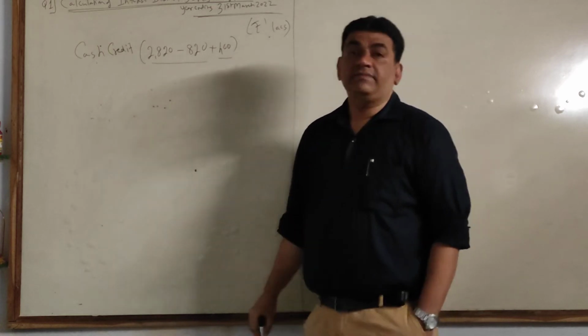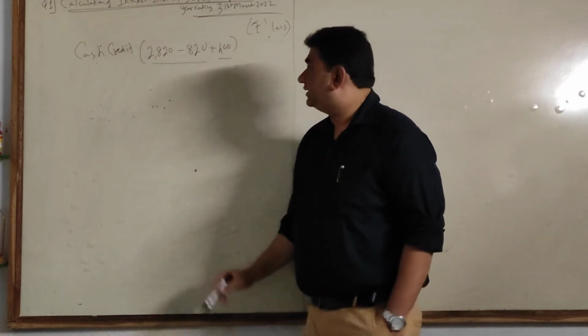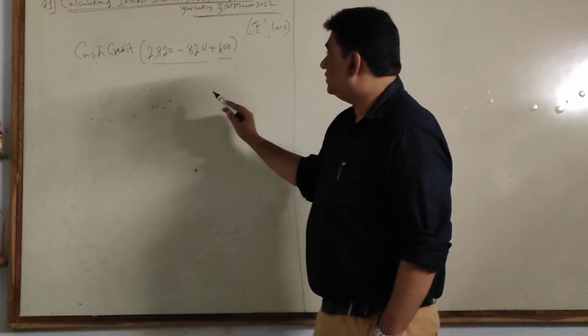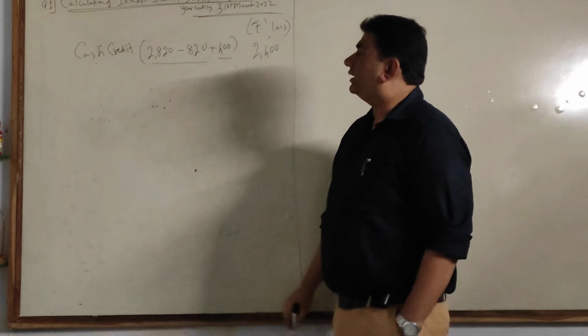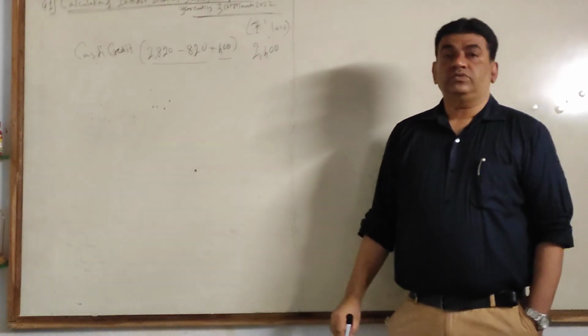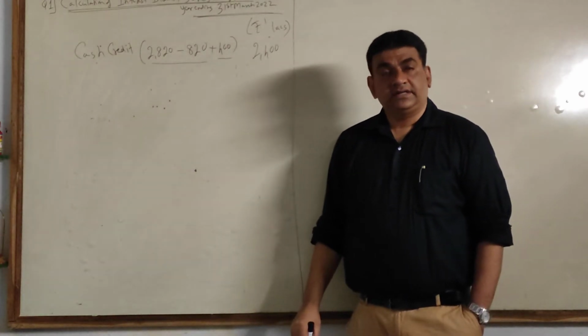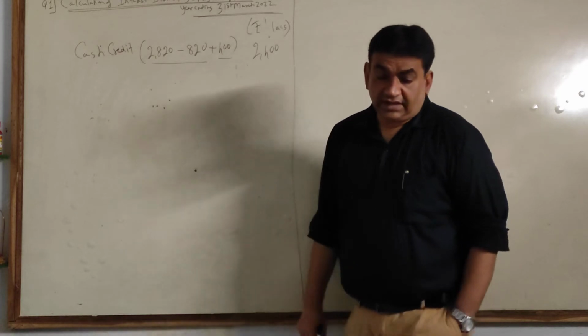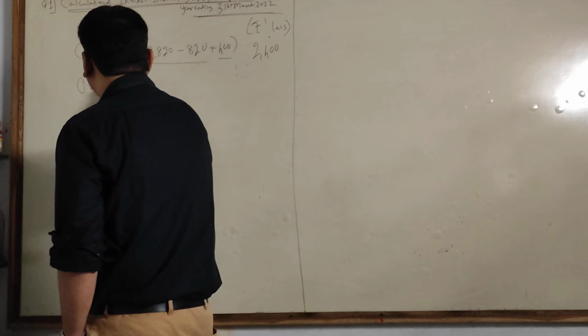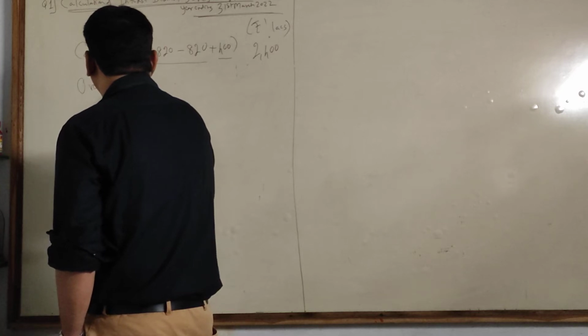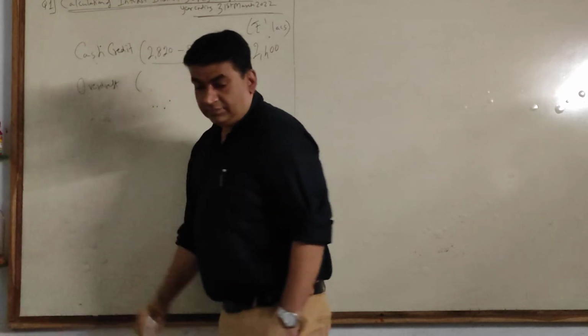This is NPA ka interest collected. So 2000 plus 400 will give you 2400. Clear guys? Continue. Next asset is overdraft. Now the same calculation for the remaining two assets. Put a bracket.